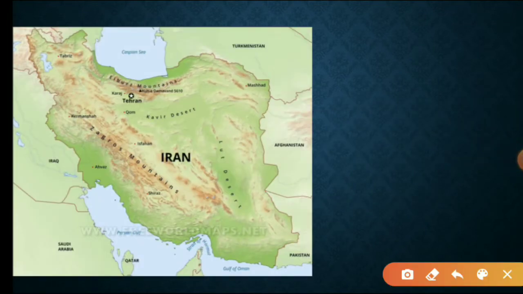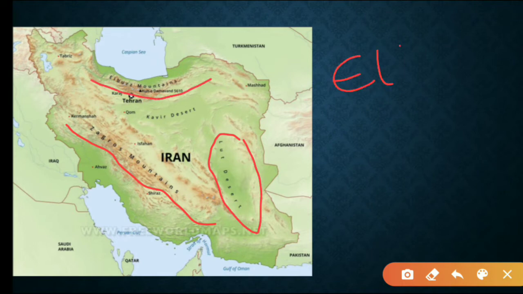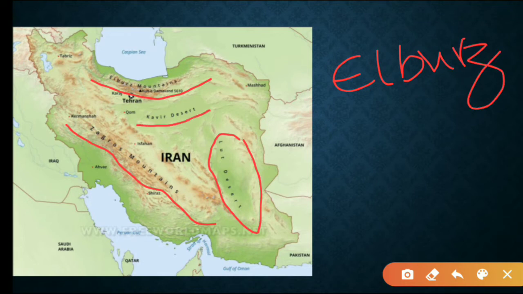Also, we'll look at the physical map of Iran. So here we have Zagros Mountains, Lut Desert, and Elbrus Mountains. Elburz, Elbrus Mountains. Okay, and also Kavir Desert. These Zagros Mountains are near to Persian Gulf.